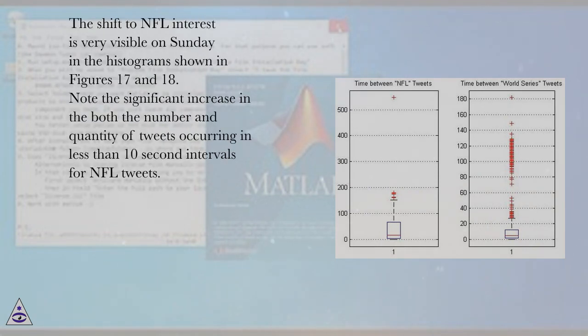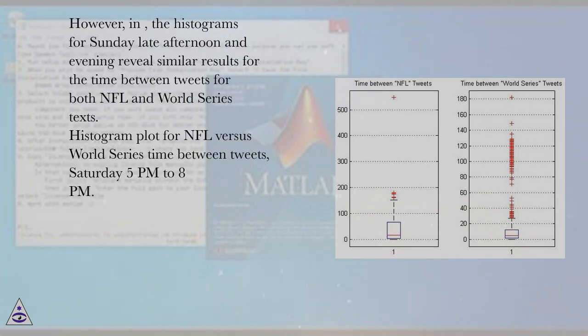The shift to NFL interest is very visible on Sunday in the histograms shown in figures 17 and 18. Note the significant increase in both the number and quantity of tweets occurring in less than 10 seconds intervals for NFL tweets. However, the histograms for Sunday late afternoon and evening reveal similar results for the time between tweets for both NFL and World Series texts.